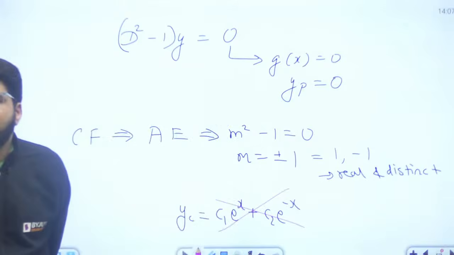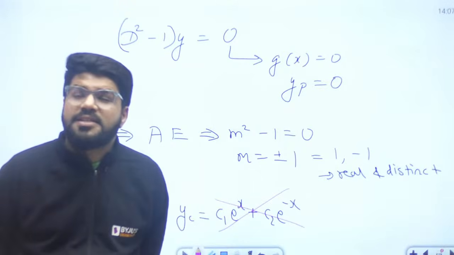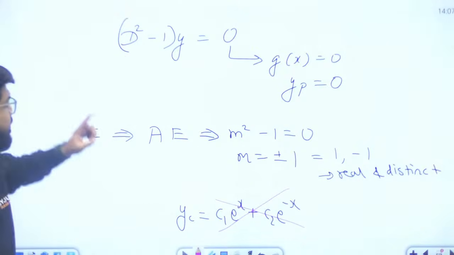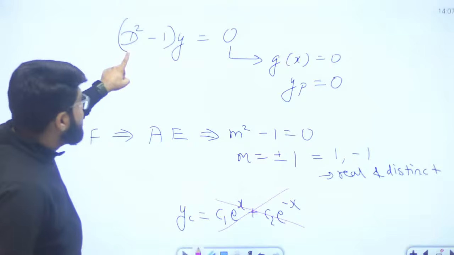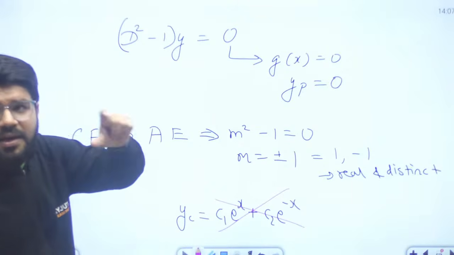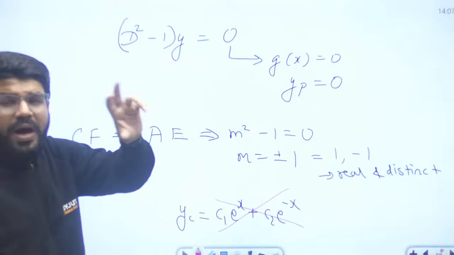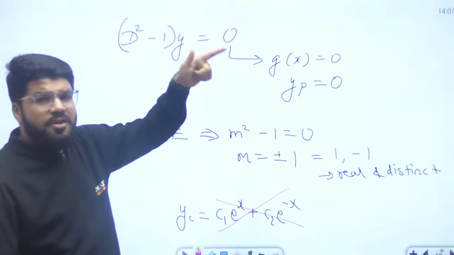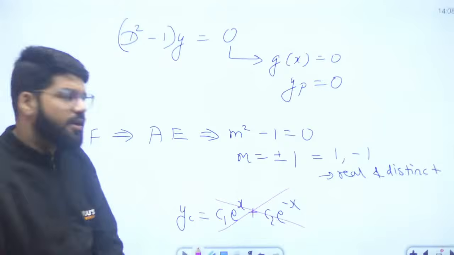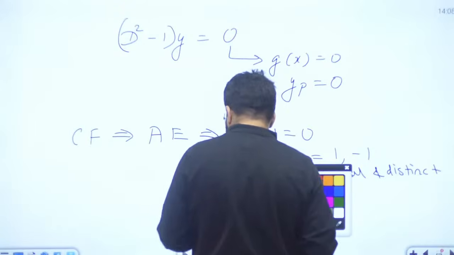And this is wrong. Yeah, that is the precaution. Sometimes you can commit the mistake here. ध्यान रखना here. Already I told you what this d is. D is differentiation with time, differentiation with t. Here it is a function of t. Y is a function of t. Y was a function of x, but x is converted to t. So y is a function of t actually, right? So what should be the correct answer then?